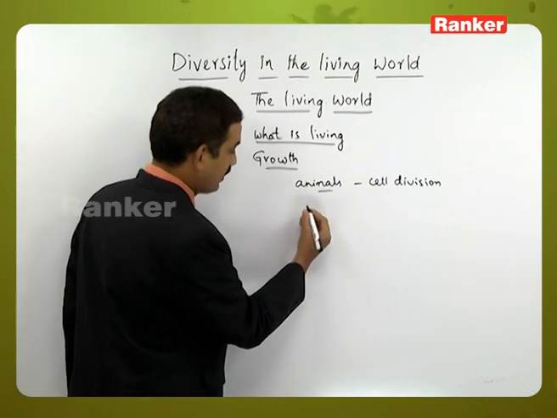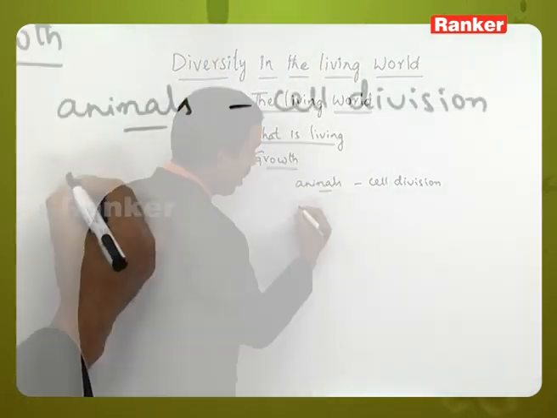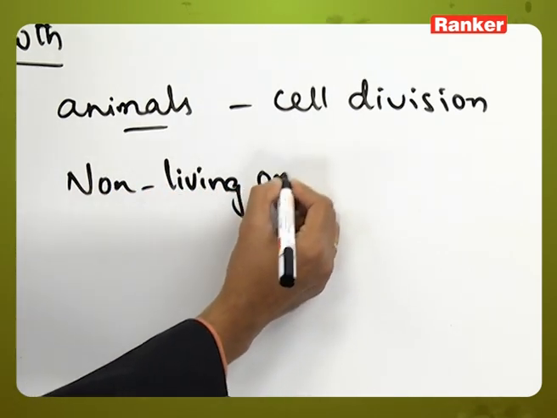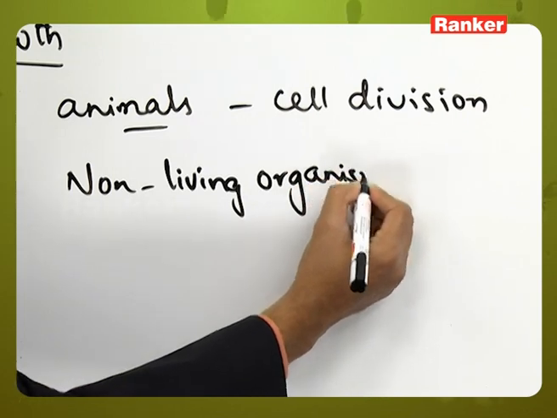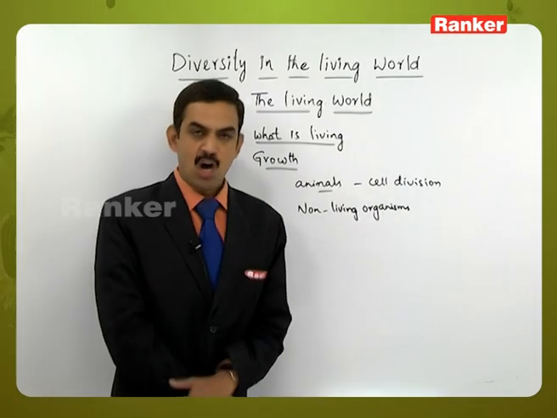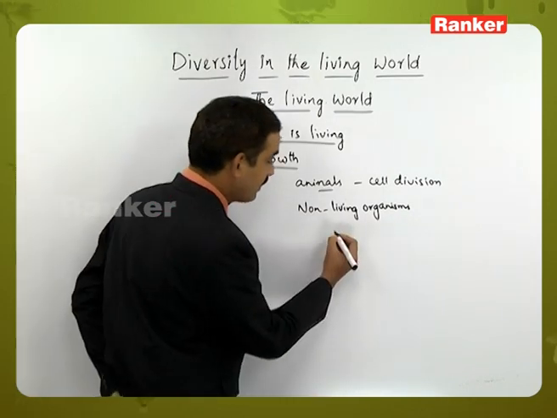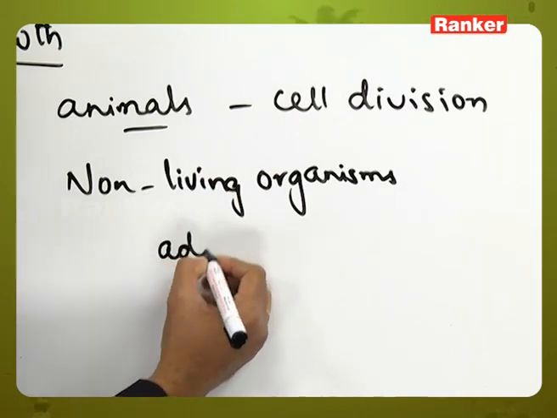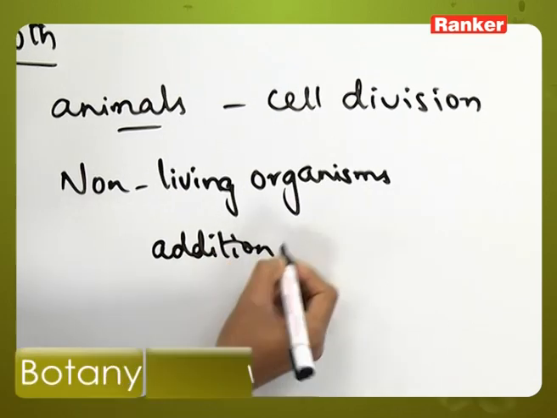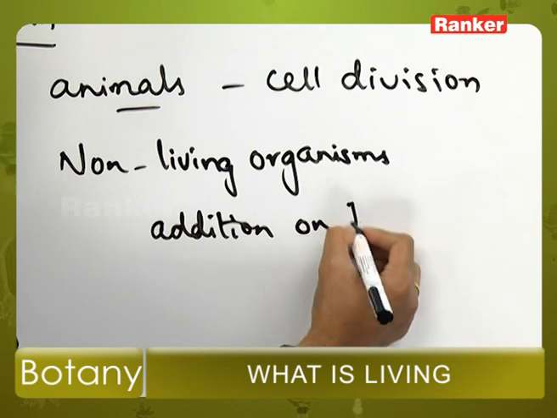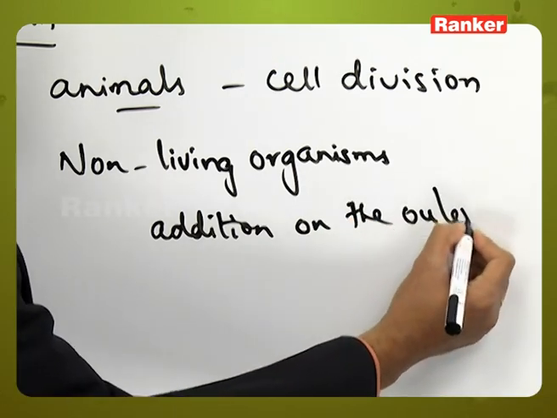Then when it comes to the non-living organisms, in non-living organisms the growth is present, but it is the addition of substances on the outer surface.